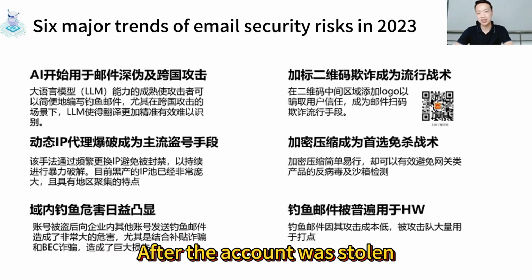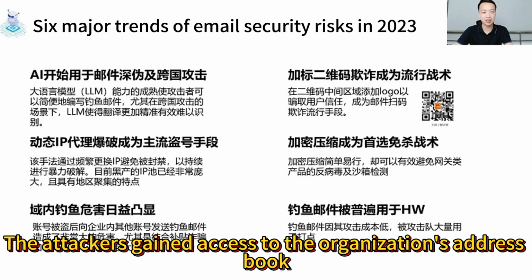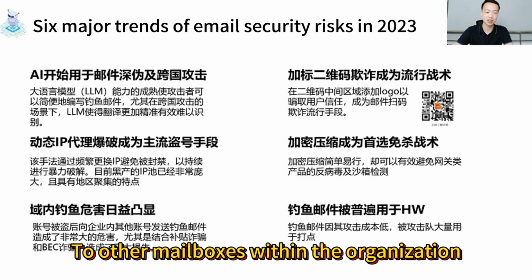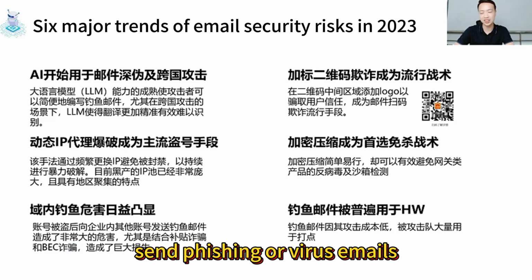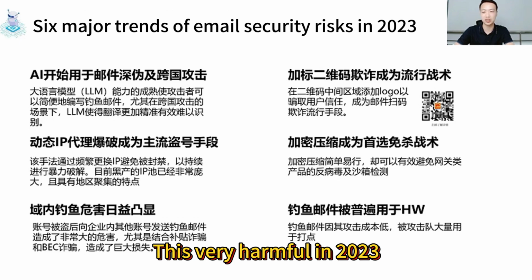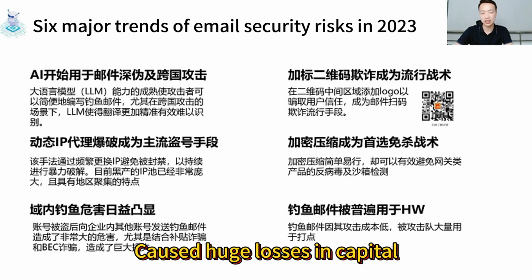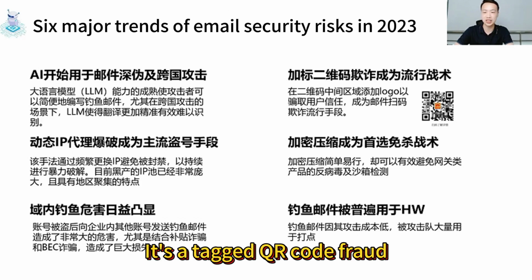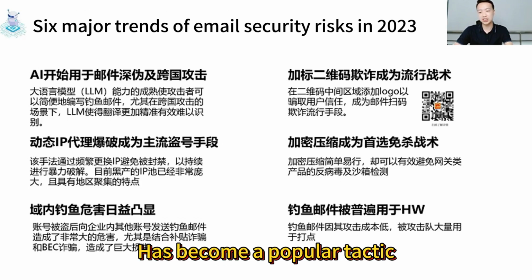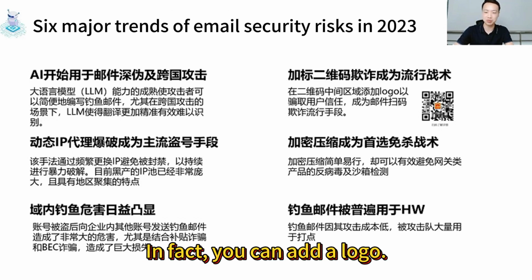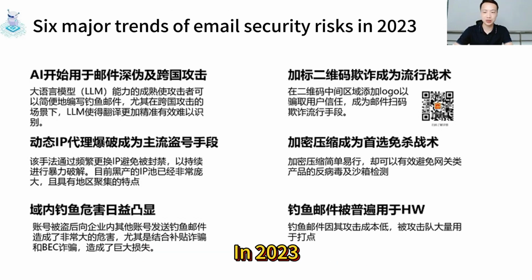The third trend: the danger of phishing within the organization is becoming increasingly prominent. After an account is stolen, the attackers gain access to the organization's address book and send phishing or virus emails to other mailboxes within the organization. This was very harmful in 2023, especially when combined with subsidy scams and BEC scams, causing huge losses in capital. The fourth trend: QR code fraud has become a popular tactic. In fact, you can add a logo in the middle of the QR code. In 2023, there was lots of email fraud of this kind.